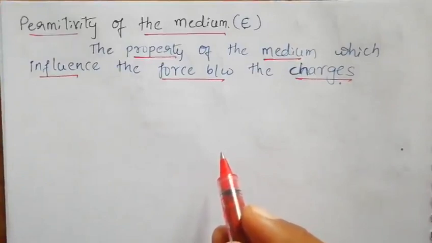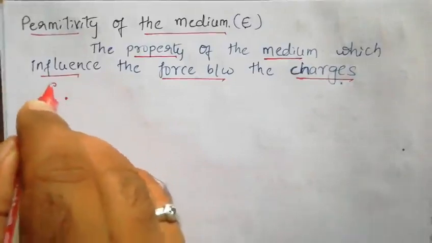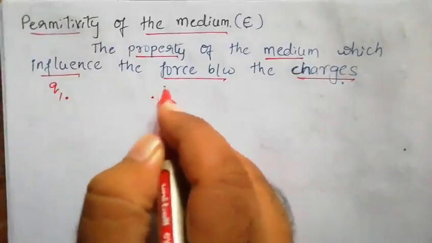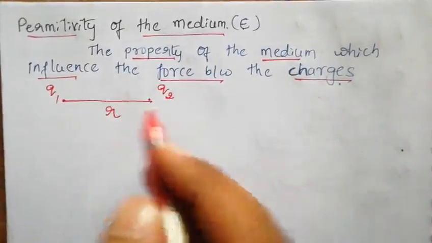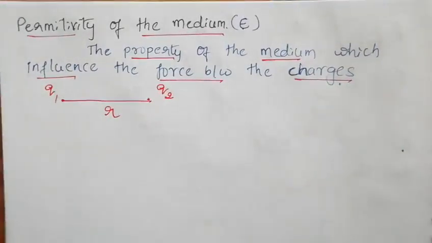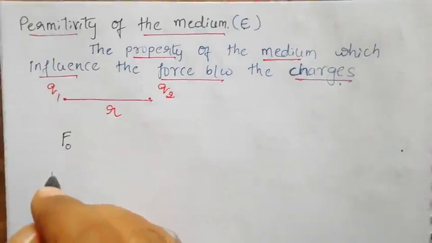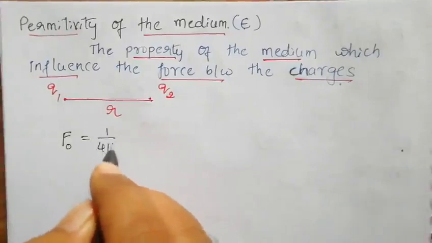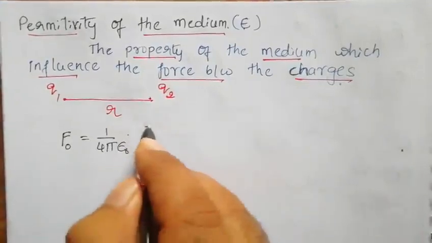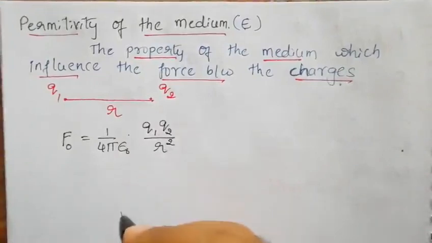If you keep two charges, let me take charge q1 here and charge q2 here, and the distance between them is r, in air medium. The force, let me take that as F naught, for air or vacuum, is given by 1 by 4 pi epsilon naught into q1 q2 by distance r square.